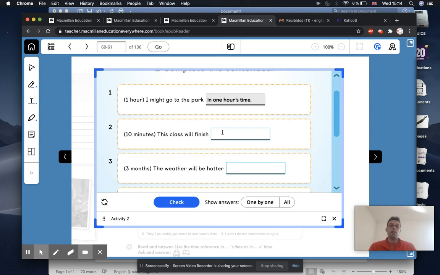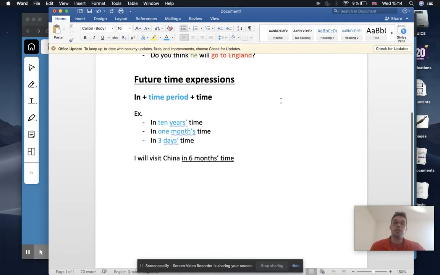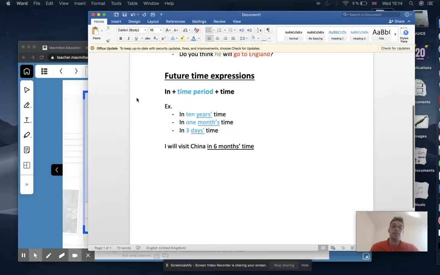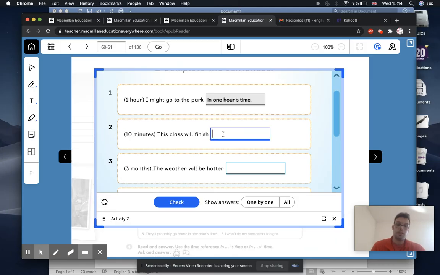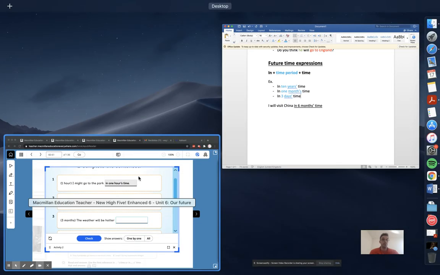So, number 2, we have the time period, 10 minutes, and the phrase is, this class will finish. So we have to make the expression. Let's have a look again in our notebook just to check. So we say in, and then after in, we put the time period.